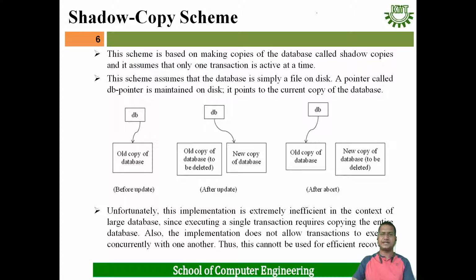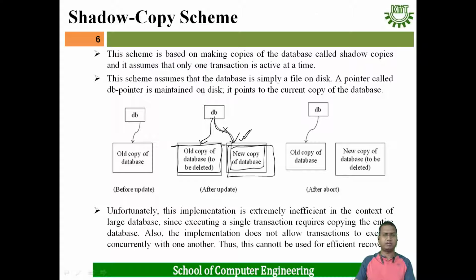One is the shadow copy scheme. It is not used nowadays. What is it about? Actually, it keeps two copies of the database. Suppose two copies of the database are there, and some operations are performed on the new copy of the database, which is pointed to by one pointer. If failure occurs, then this copy will be deleted and the pointer will point to the old copy. If failure never happens, then it will point to the new copy of the database.